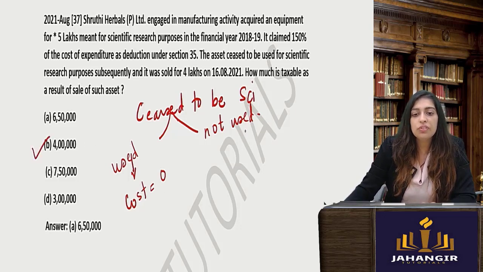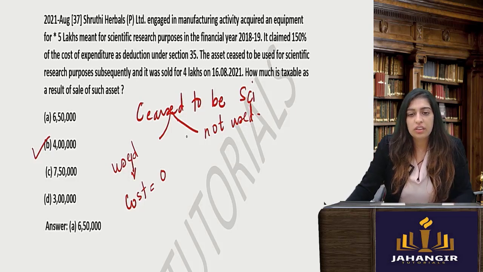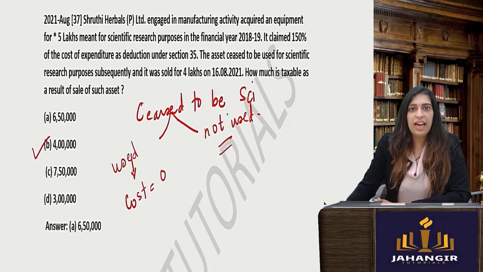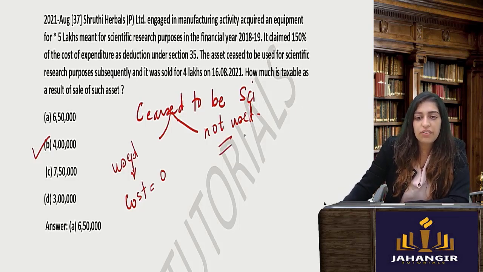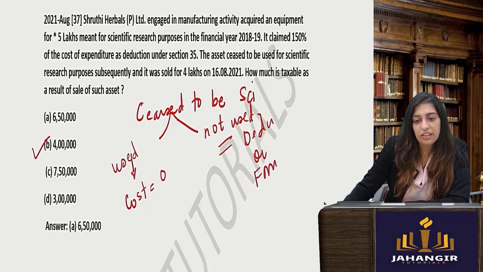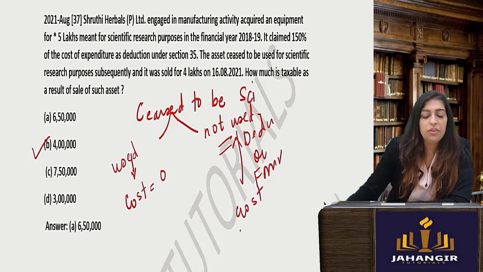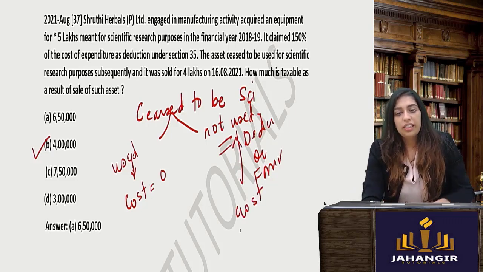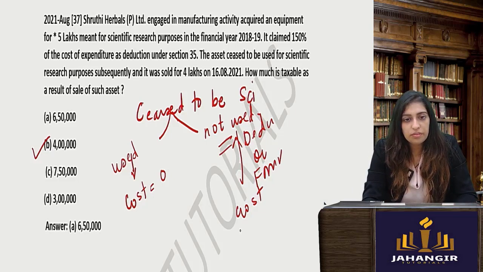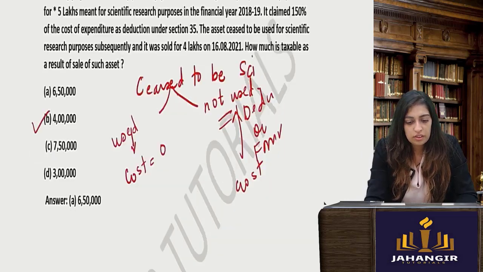Now if it is not used, so basically you bought it and you kept it as is, then you will take whatever deduction you had taken. If when you purchased it you must have claimed a deduction, that deduction or the fair market value, whichever is higher, that amount you will take as the cost, and then you will subtract it over here. Okay, next one.